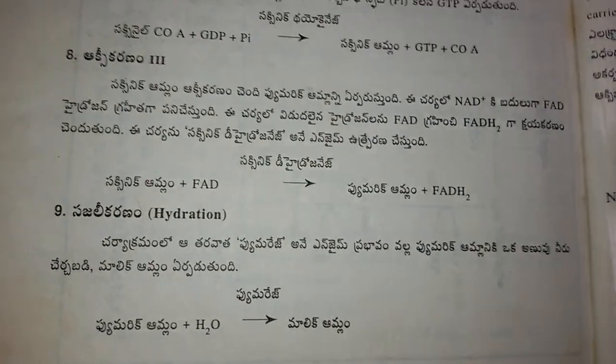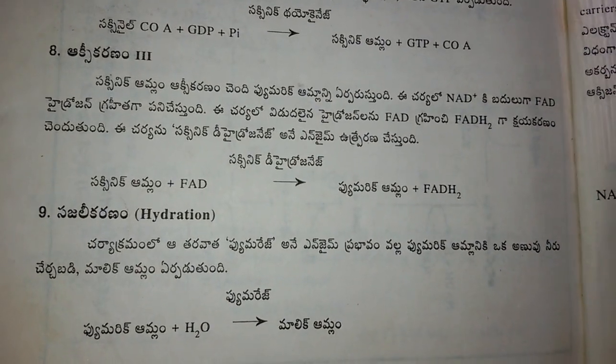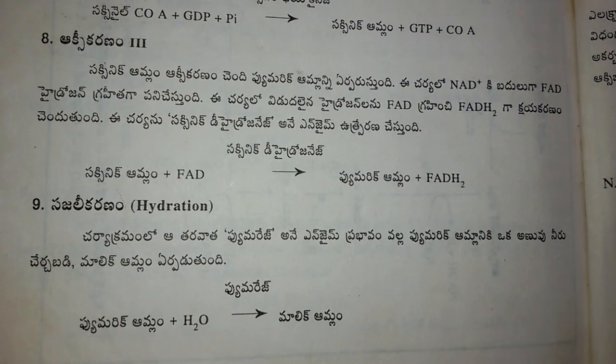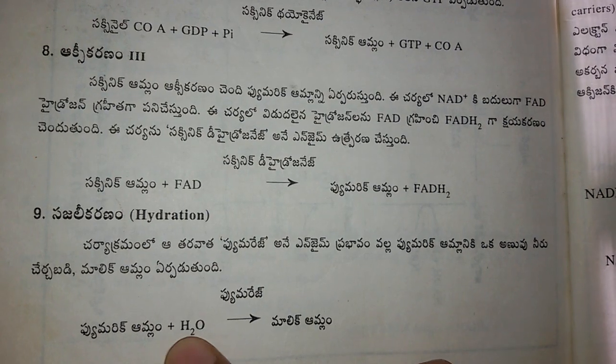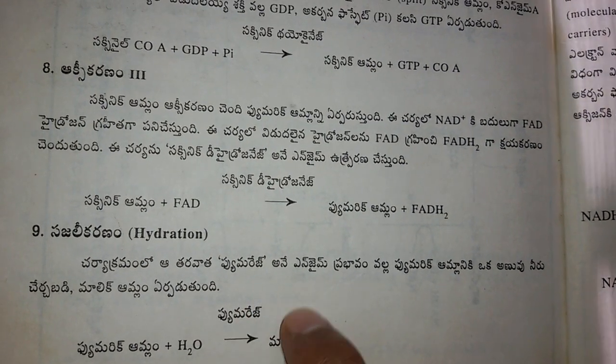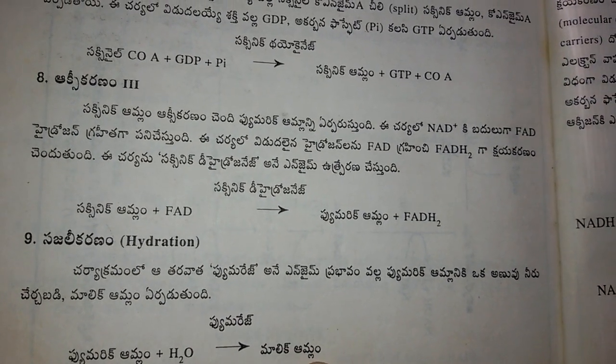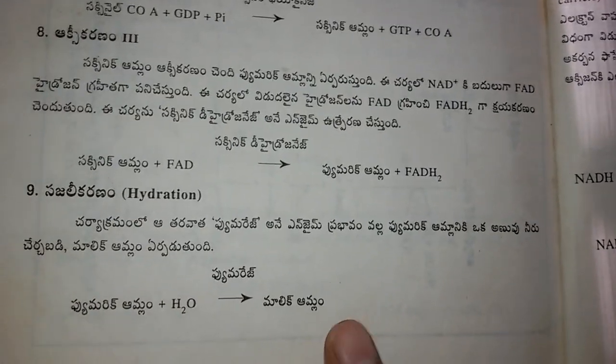Ninth, hydration. Hydration means water is used. Fumaric acid plus H2O, with the help of the enzyme fumarase, gives malic acid. This is the ninth reaction.